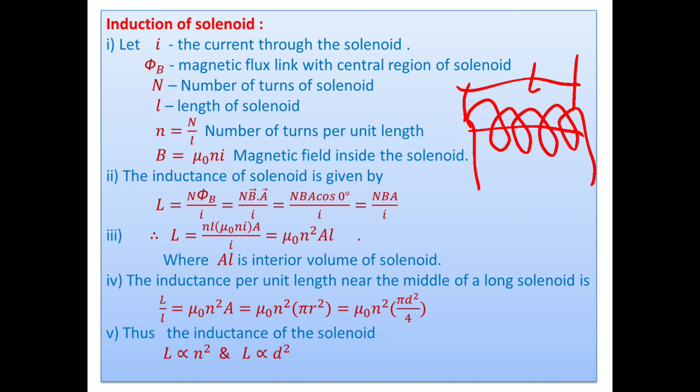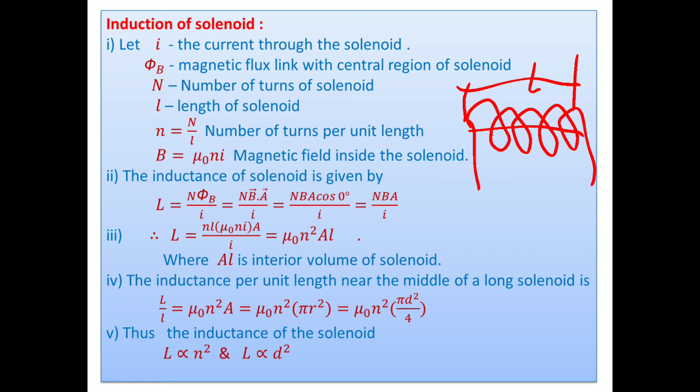Thereafter we know the formula L equal to N phi B upon I, as previously discussed. Phi B is nothing but the magnetic flux, the dot product of magnetic field B and area vector A, as discussed previously.